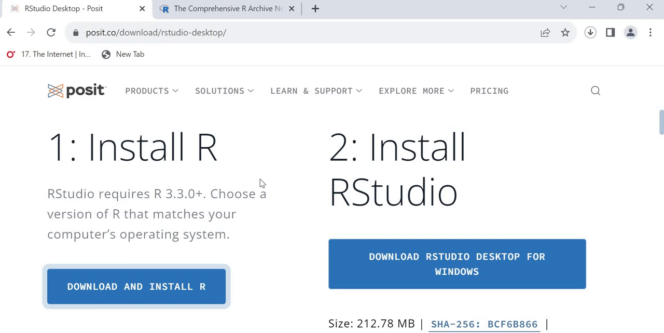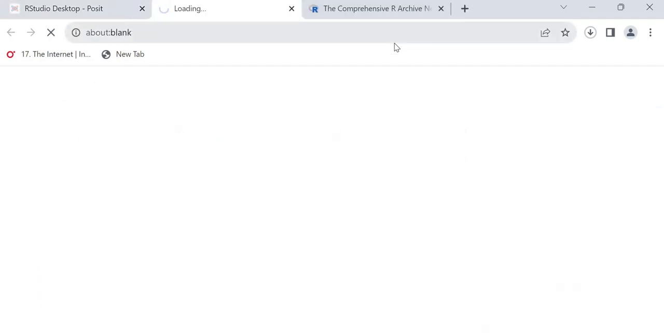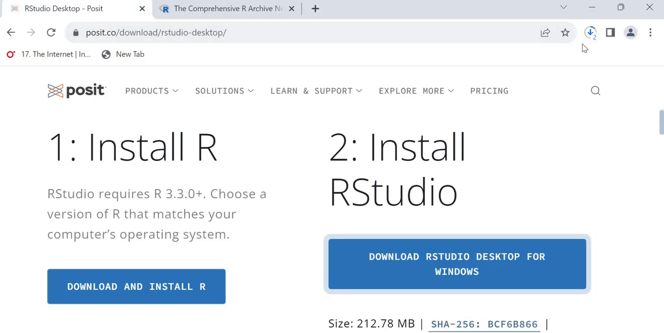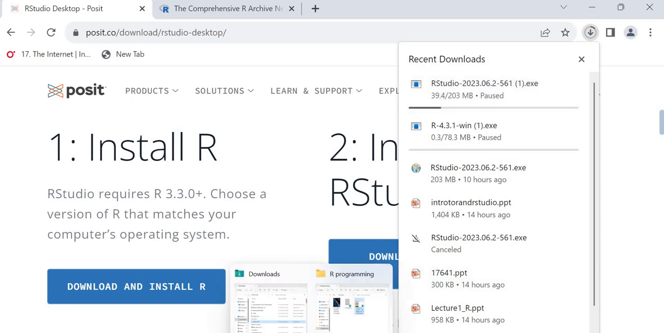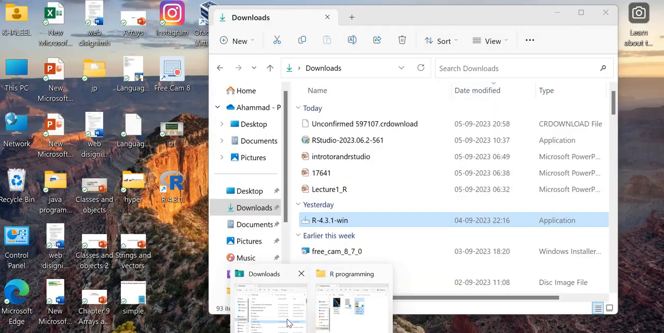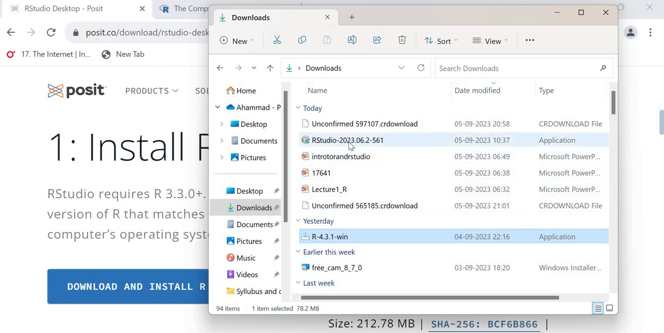So here our installation is already finished. Next I want to install R Studio. Click on download R Studio Desktop for Windows. The download link will automatically appear here, but I have already downloaded this, so no need to download again. So we can go to the download folder. So look at here, this is R Studio 2023. So just double click it. Yes,